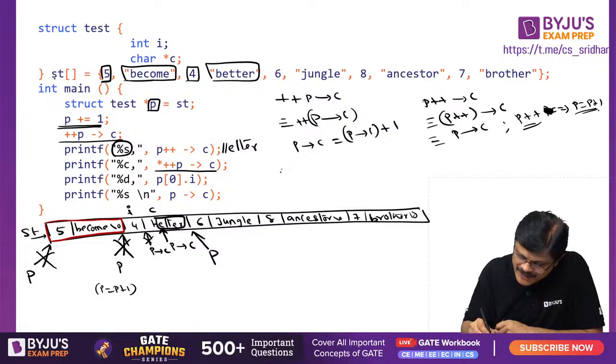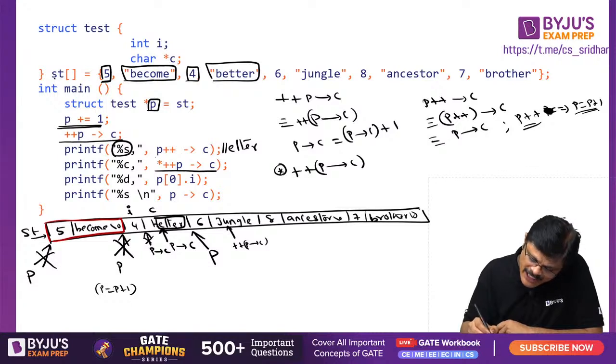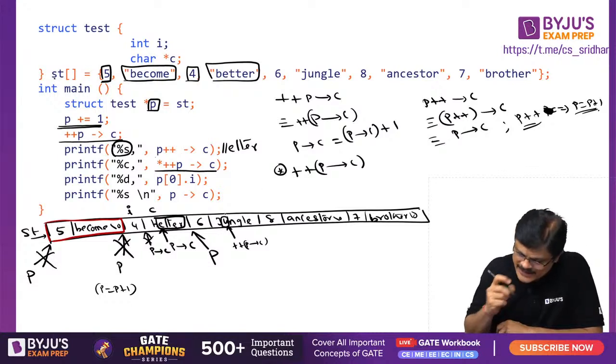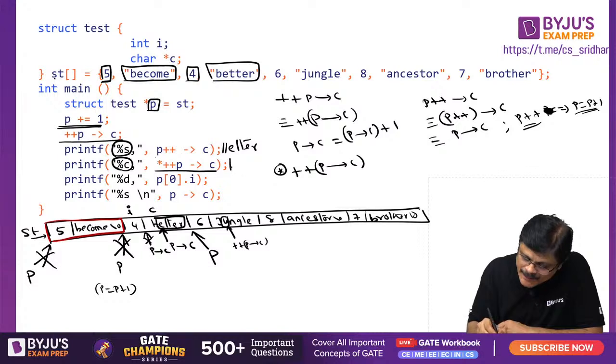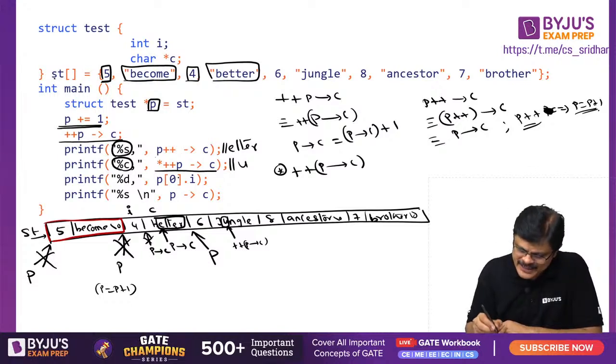Star, I write here, star plus plus P right arrow C. Here right arrow will have higher precedence. P right arrow C means this particular fellow. Plus plus means it is incremented. So it will be pointing to the next location. You are pointing to this location. Star means value at that location. What is the value at that location, sir? U. And you are printing that particular character, so U is printed, my dear friends. Am I clear?